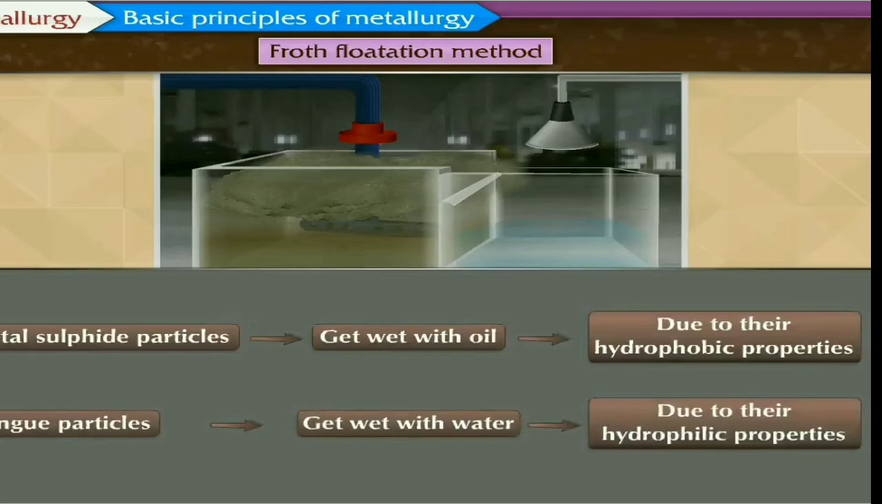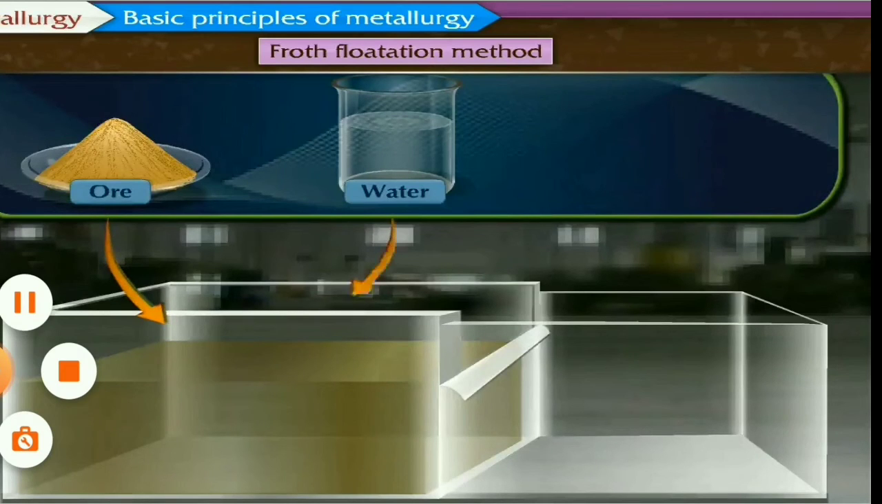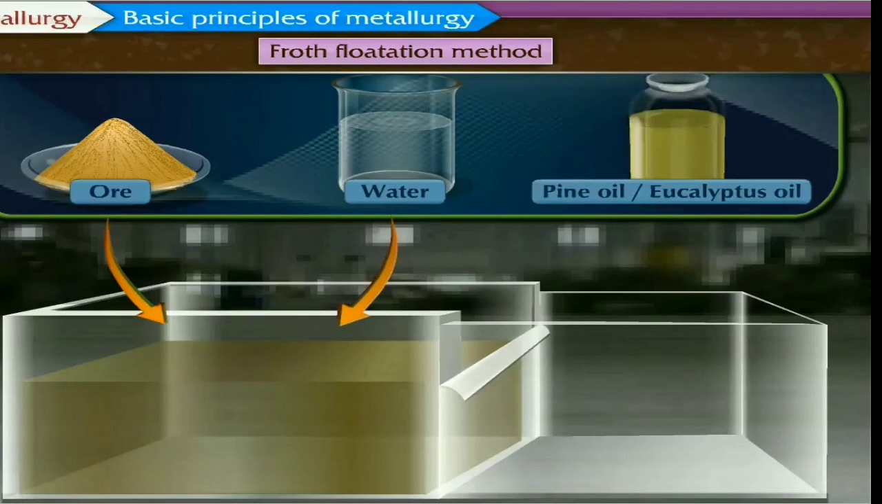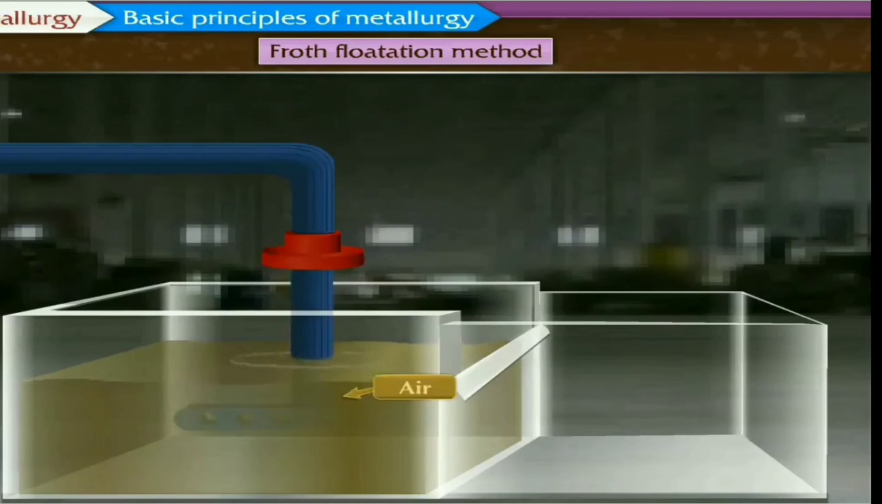By the froth flotation method, you can separate out two types of substances, that is metal sulfides and the gangue. Okay, the ore is mixed with the water as well as pine oil, or eucalyptus oil can also be used in that water bath. And then this ground ore, fine powder ore, is mixed into that tank, and certain vegetable oil also can be used here.